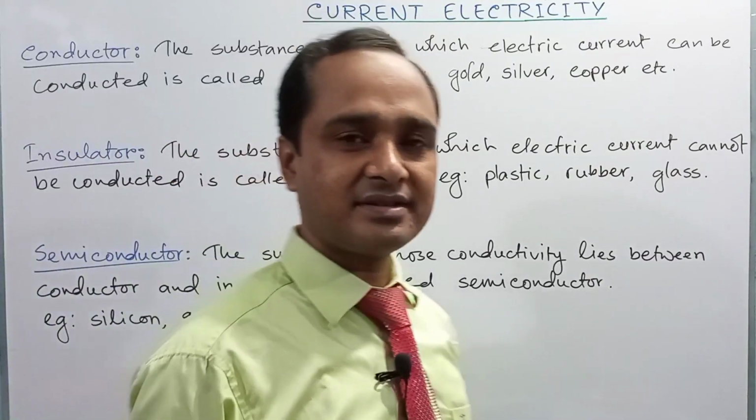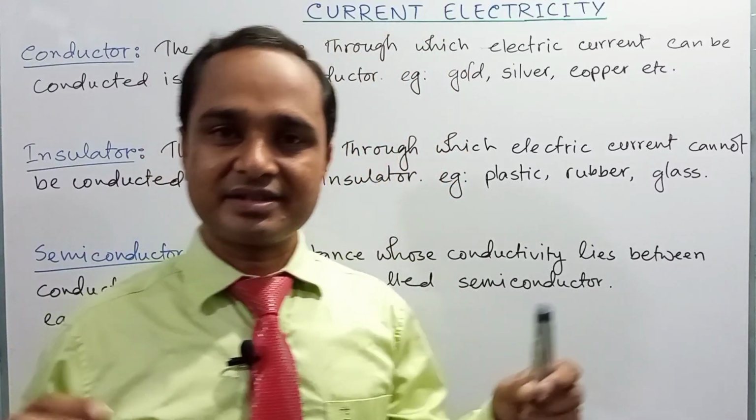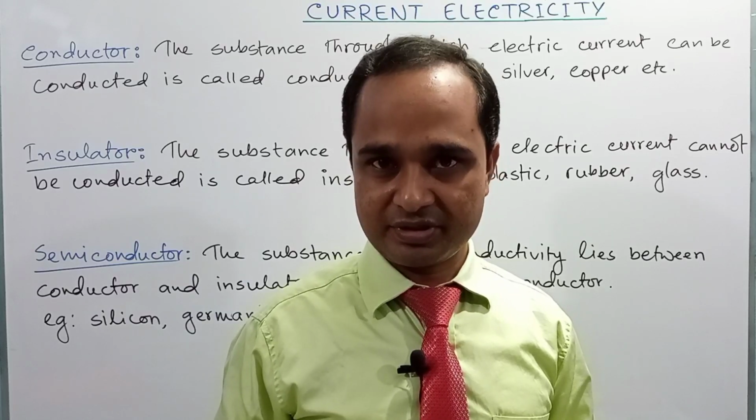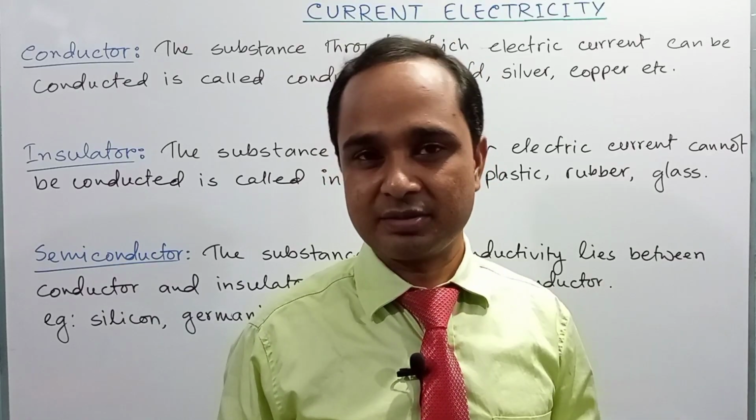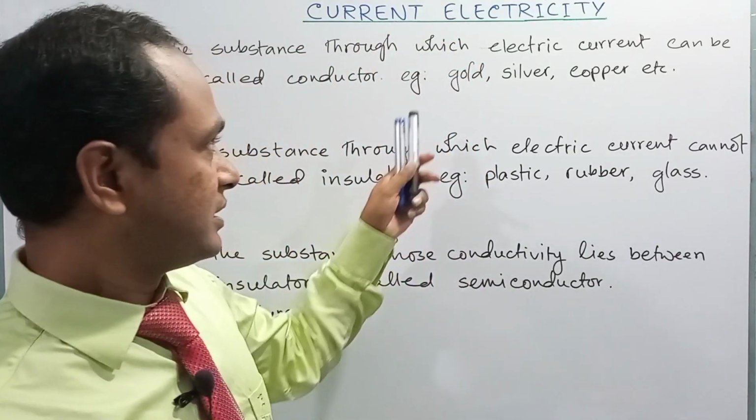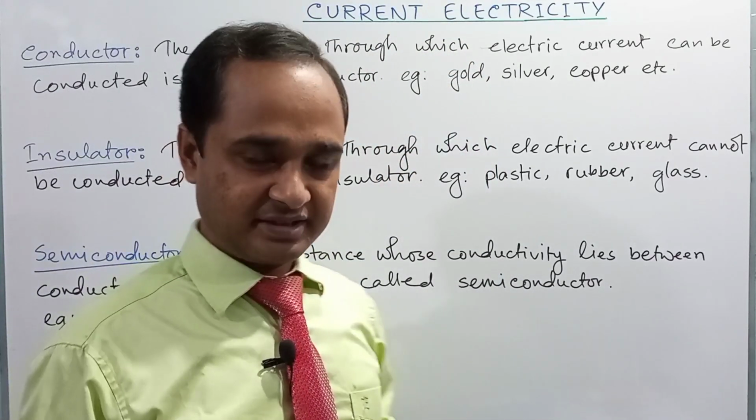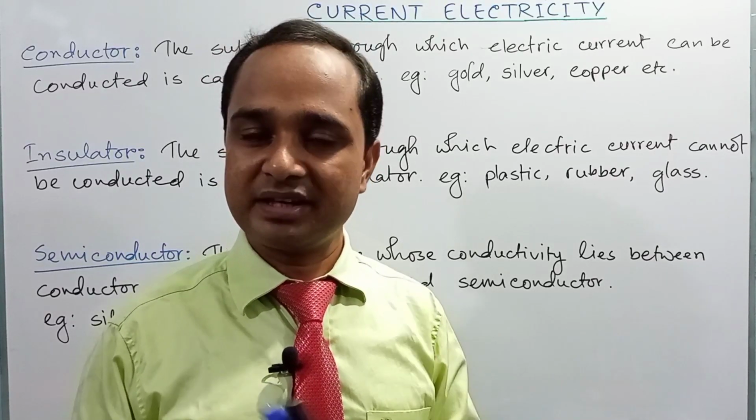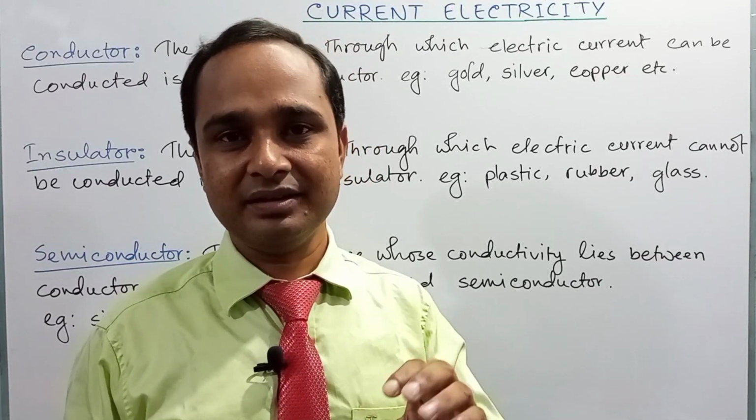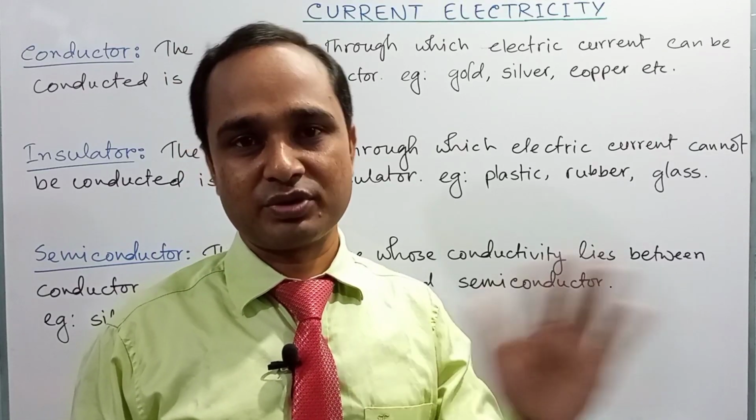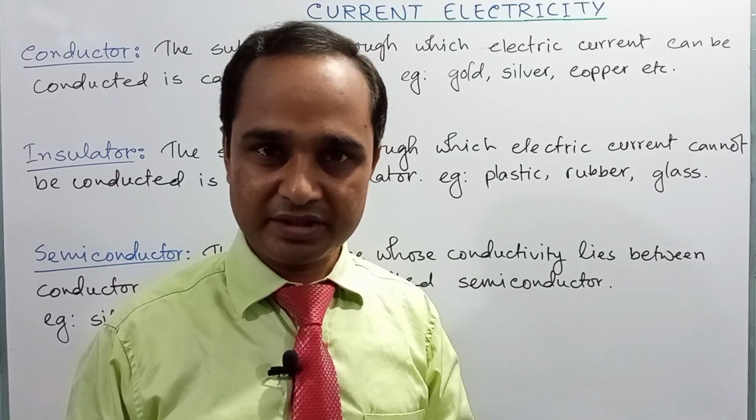That is, the substance through which charge can pass from one point to another point, or charge can flow from one point to another point, is called a conductor. For example, gold, silver, copper, etc. So all types of metal are known as conductors. That is, they can conduct electricity or electric current from one point to another point, right?